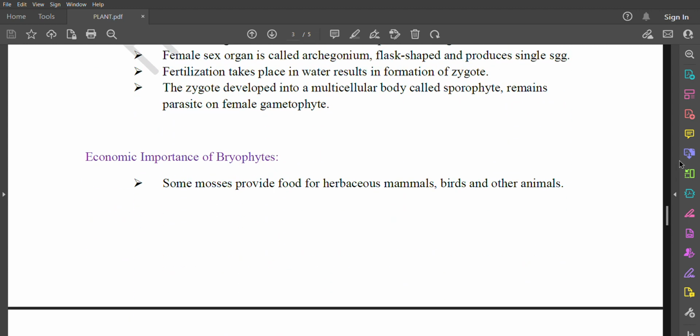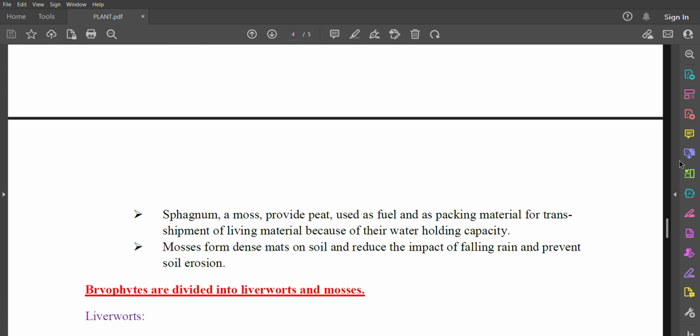Economic importance of bryophytes. Some mosses provide food for herbaceous mammals, birds, and other animals. Sphagnum, a moss, provides peat used as fuel and as packing material for transshipment of living material because of its water holding capacity. Mosses form dense mats on soil and reduce the impact of falling rain and prevent soil erosion.